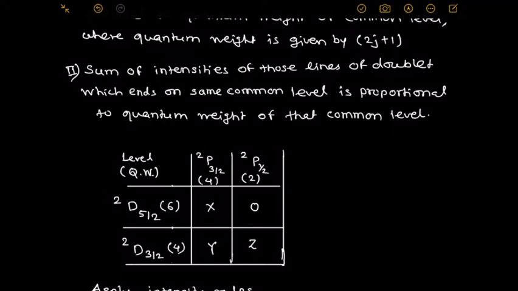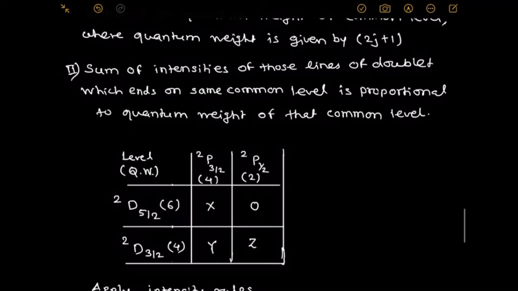Similarly, for doublet D 5/2 to doublet P 1/2, the intensity is 0, since that line is spectroscopically not allowed; hence it is forbidden. Doublet D 3/2 to doublet P 3/2, that unknown intensity is Y. Similarly, doublet D 3/2 to doublet P 1/2, intensity Z. Hence, what is that intensity ratio? That we find by using these two rules.